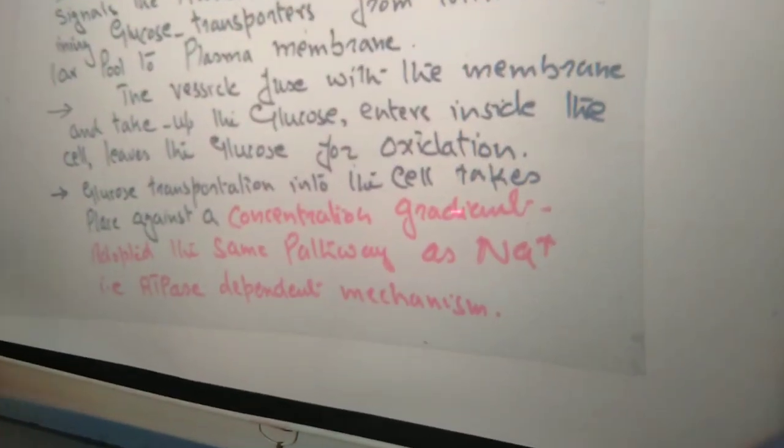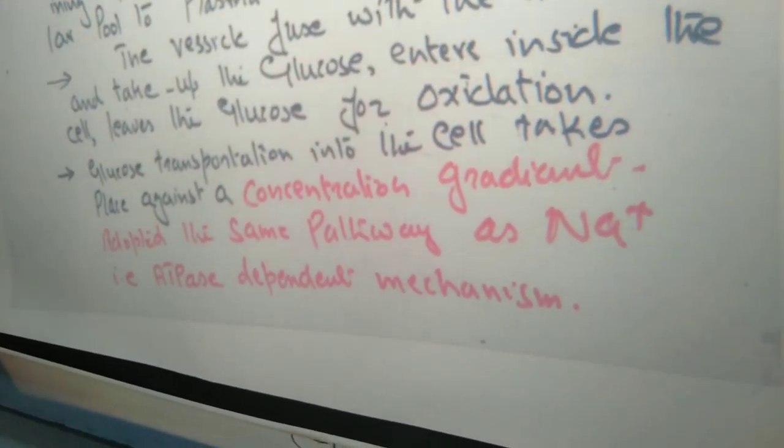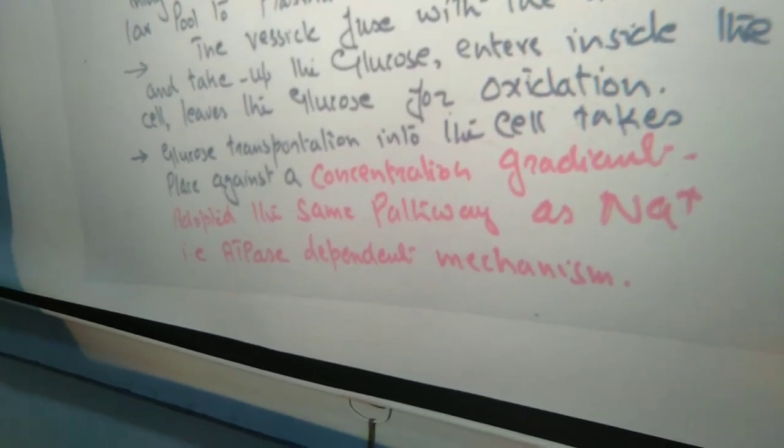Now from where does this energy come? This energy comes from ATP. Under the heading of metabolism of carbohydrate, I told you in detail about this transportation of glucose against a concentration gradient, and I told you that glucose follows the same pathway as the sodium ions for the entrance from outside the cell to inside the cell, that is an ATPase dependent mechanism.